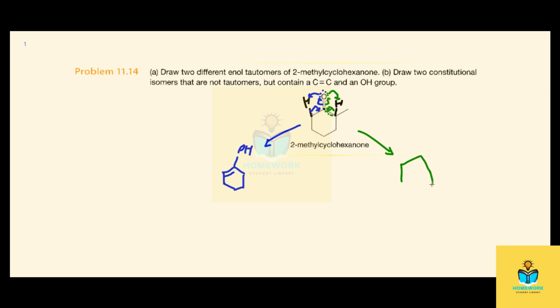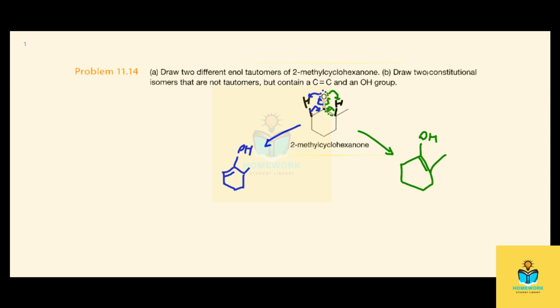And then you form your second enol form with the pi bond here. So now you see we have two different enol tautomers, with one being the pi bond to the left of the alcohol, one being the pi bond to the right of the alcohol.